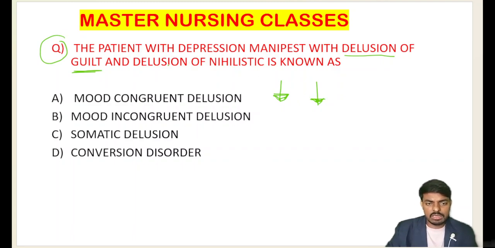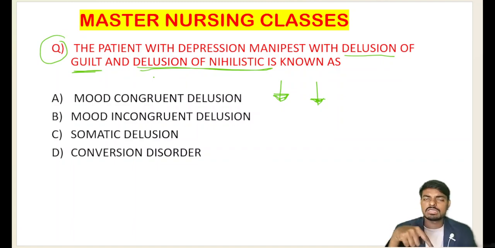And what is the delusion of nihilism? In the delusion of nihilism, students, the person is telling that no one exists in the world, not even me, not even you, not even the environment. That means the person is in a state of nihilism.